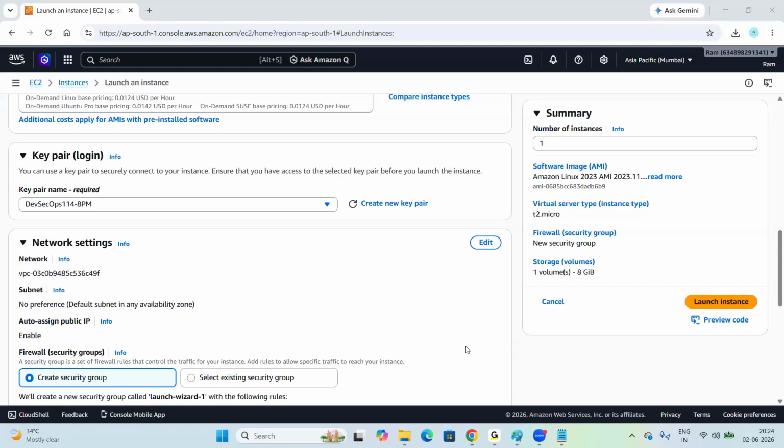So if you lose this key, you cannot connect to your server. But we can recover it. How can we recover? I'll show you in the troubleshooting session. In case the key pair is lost, we can recover it. Can we change the key pair? Yes, we can change the key pair also. Is there any validity for the key pair? No validity. We can hold the key pair until you delete the server.